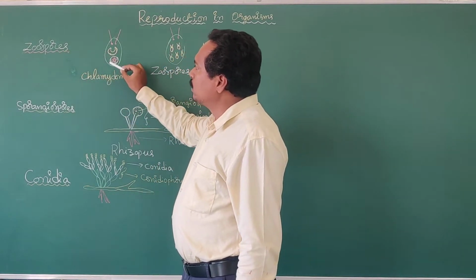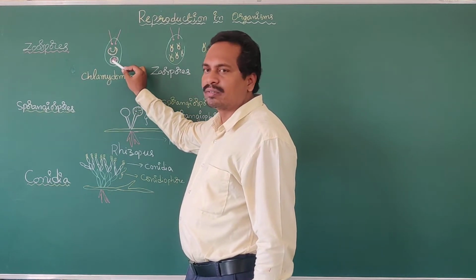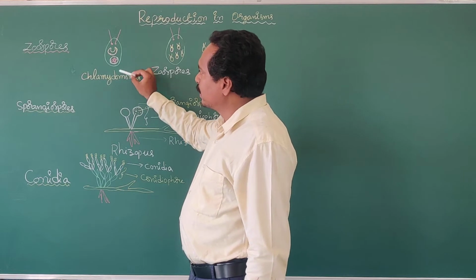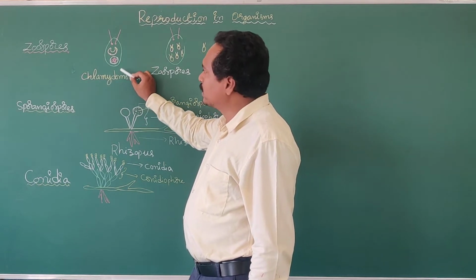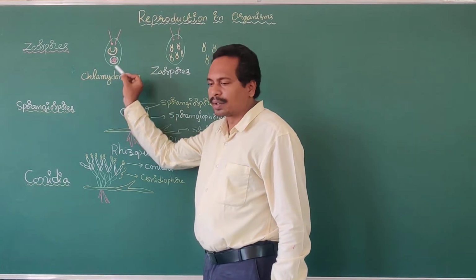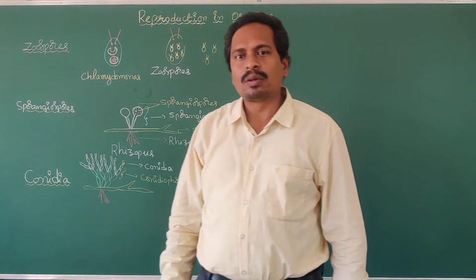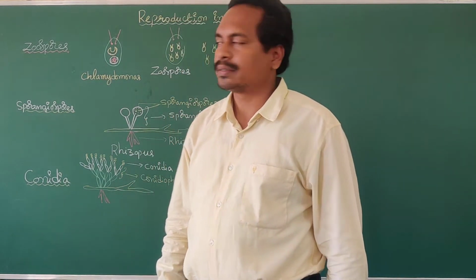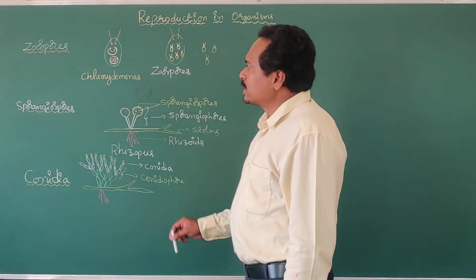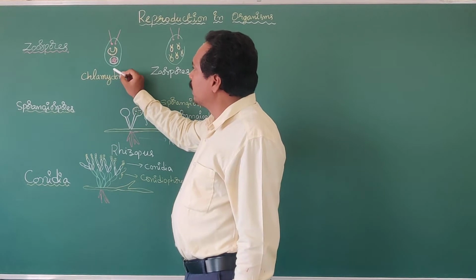Here the spores are able to move from one place to another due to the presence of flagella. This is a parental organism, Chlamydomonas, a unicellular alga. Already we know what algae are. Algae means chlorophyllous, autotrophic thallophytes. Chlamydomonas is one of the algae, a unicellular alga.